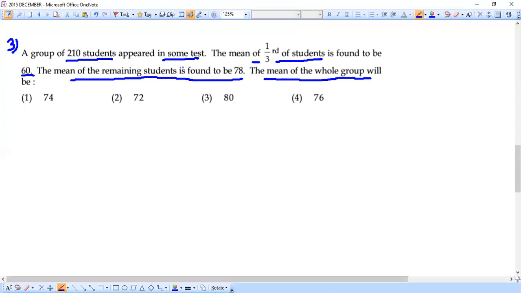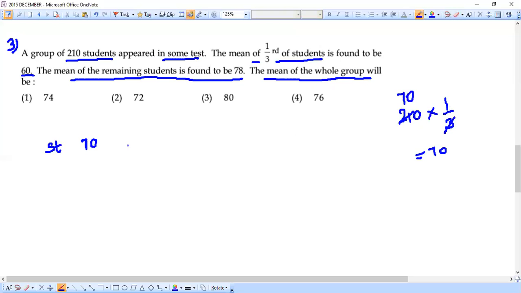We have done many questions in our previous sessions, in the same model. So let's repeat the same thing here again. Totally there are 210 students. What do you mean by 1/3 of the students? 1/3 of 210, we know 3 sevens are 21, so that means 70. So for the first 70 students, the number here is 70.